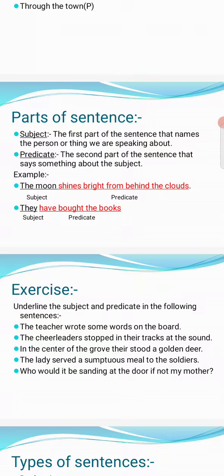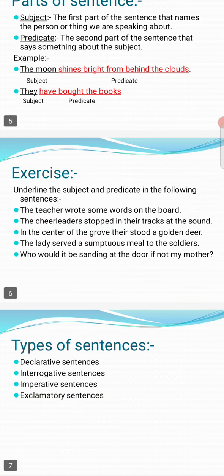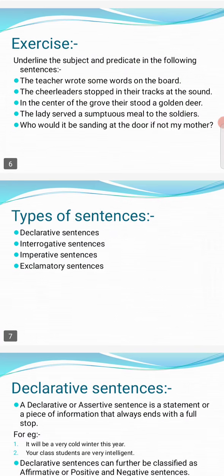Now, what are subject and predicate? You understood that the subject is what we talk about in the sentence, and what we say about the subject is called the predicate. Some examples are there. You have to underline the subject and the predicate. The first one: The teacher wrote some words on the board. The teacher is the subject, and wrote some words on the board is the predicate. This is your homework, you can do it in your homework copy.